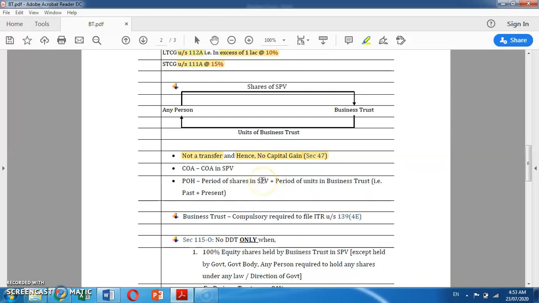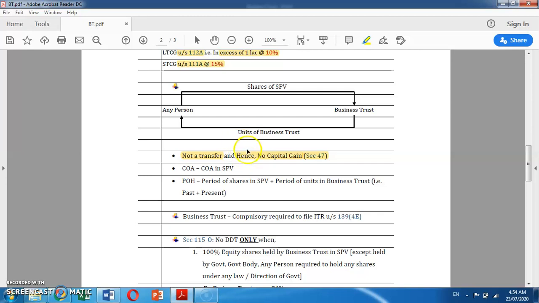It means any notional gain or loss on exchange of a capital asset, being shares of SPV, against the units of the business trust, or a notional gain or loss resulting from any change in the carrying amount of seed units or transfer of units, is to be adjusted while calculating MAT under Section 115JB. Any notional loss, if already debited to P&L, is to be added back, and any notional gain, if already credited to P&L, is to be reduced from the P&L account while computing book profit under Section 115JB.